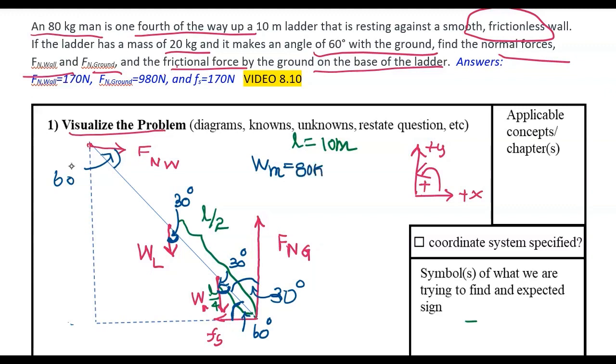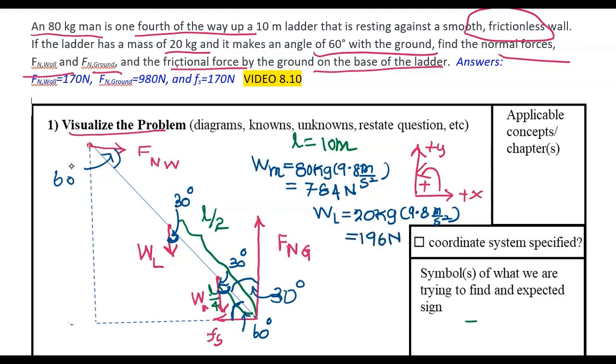Okay, then we have to look at the weight of the man. His mass is 80 kilograms times 9.8, which is 784 newtons. And then the weight of the ladder: weight is equal to mass times 9.8, so 20 kilograms times 9.8, we get 196 newtons.